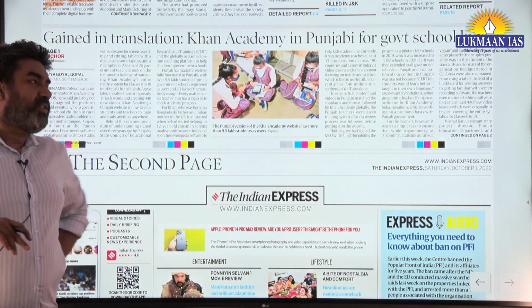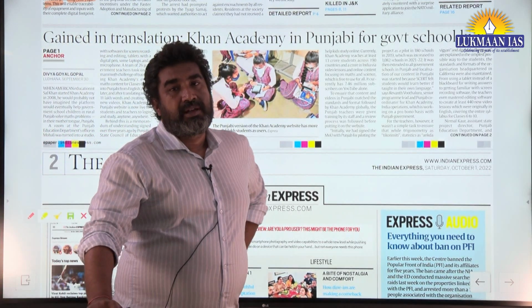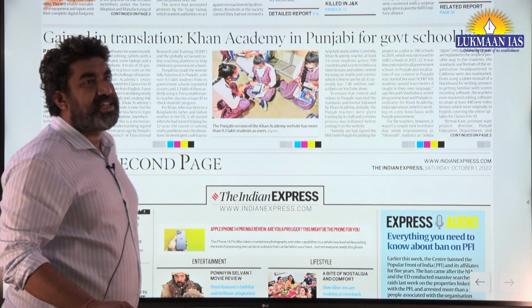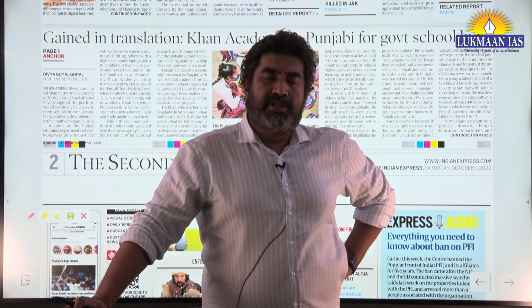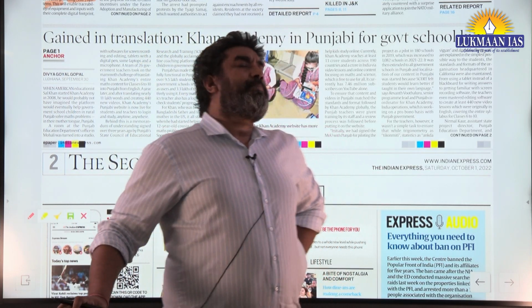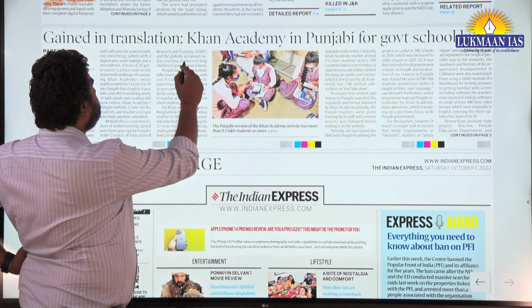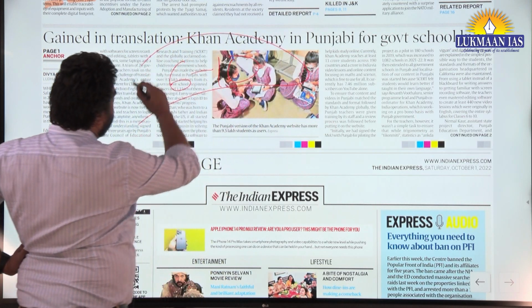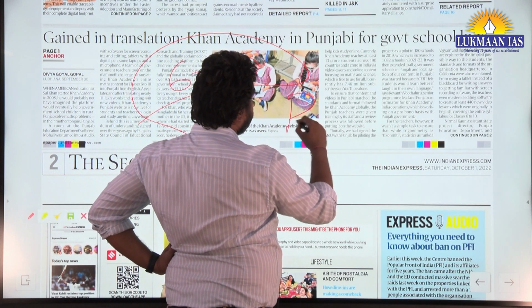Now from 2008, Khan sir has gained prominence, and his way of teaching is considered very unique. Foundations of the student can be improved. So the Punjab government took the initiative, and the courses of mathematics, particularly from 6 to 10, were translated into the mother tongue, which is Punjabi.